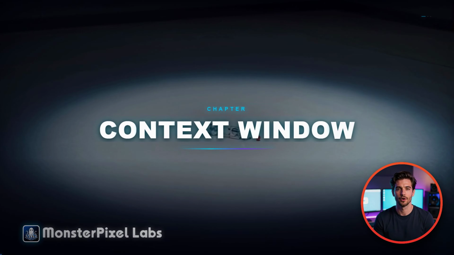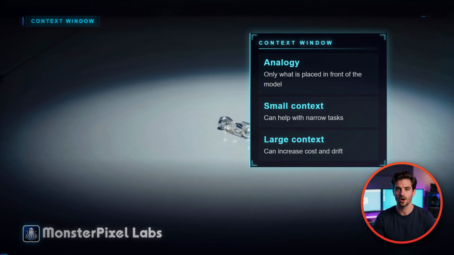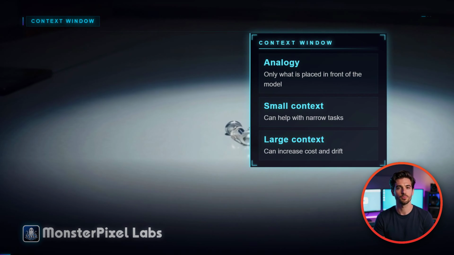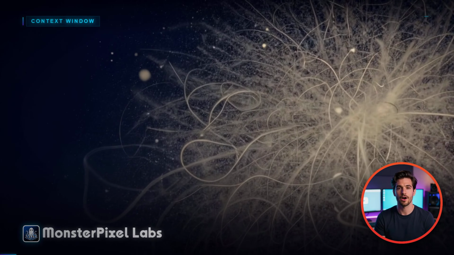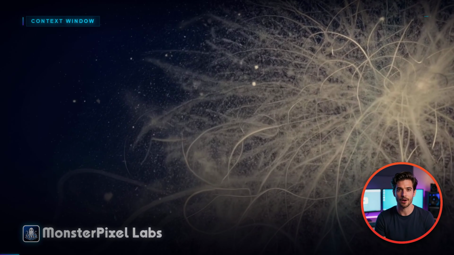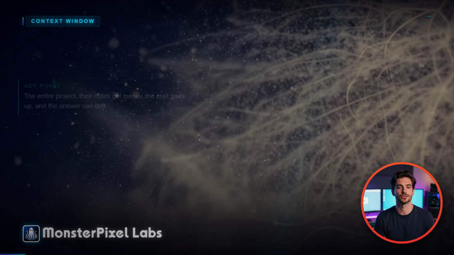Here's the part that matters most for game development: context. Imagine a fast junior developer who can read code and run builds, but only works with what you put on the whiteboard in front of them. The context window is that whiteboard. One header file and one compiler error, they can help. The entire project, their notes get messy, the cost goes up, and the answer can drift.